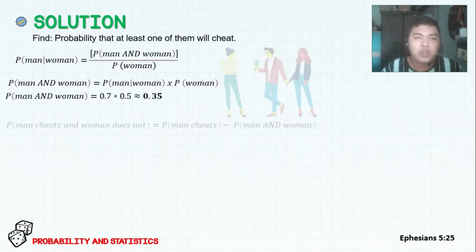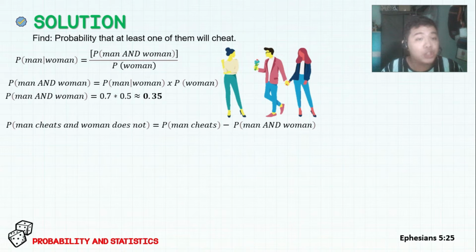Next up, we are trying to look for the probability that a man cheats while the woman does not, by subtracting the probability that both man and woman cheat from the probability that a man cheats.